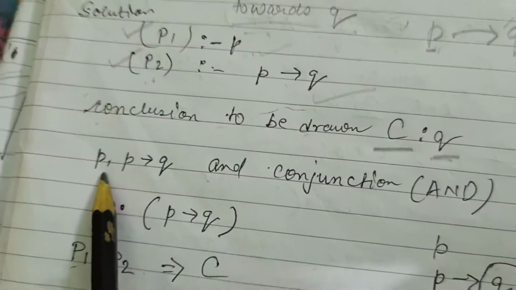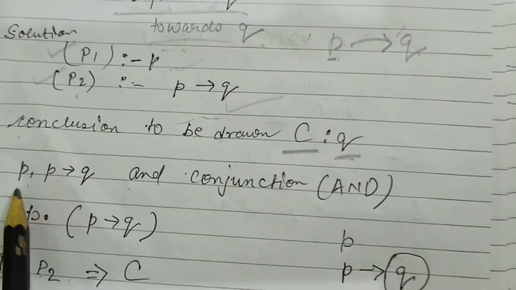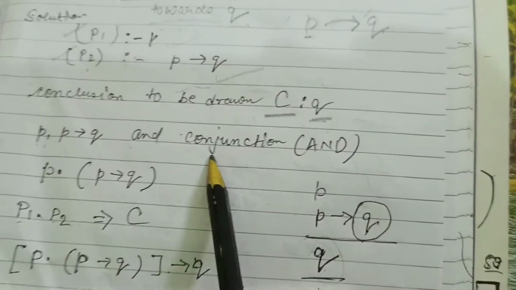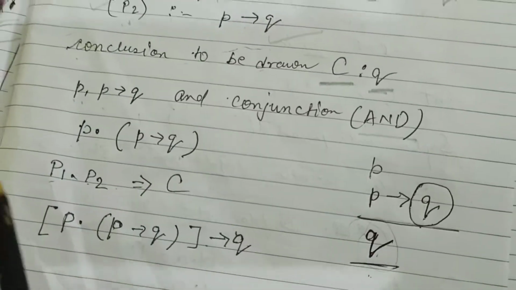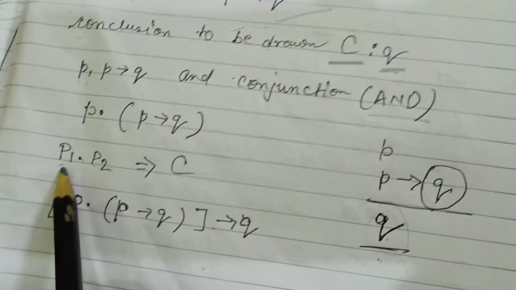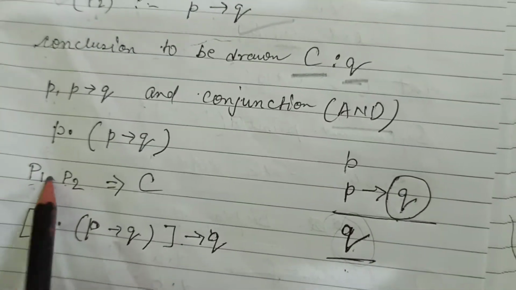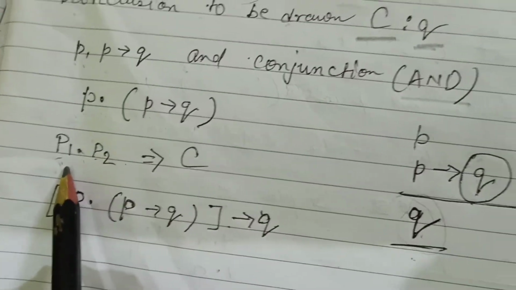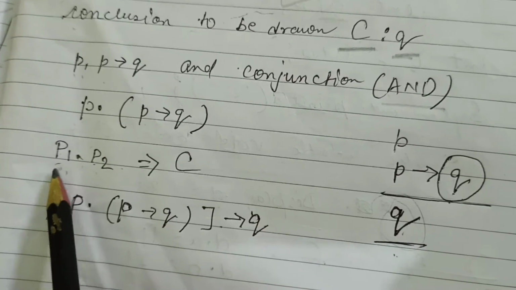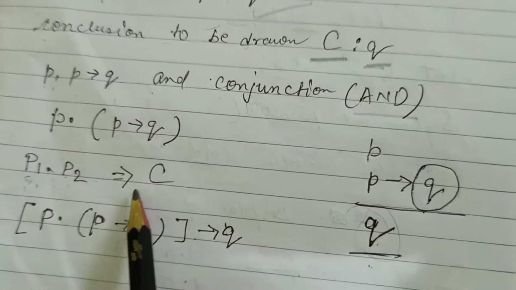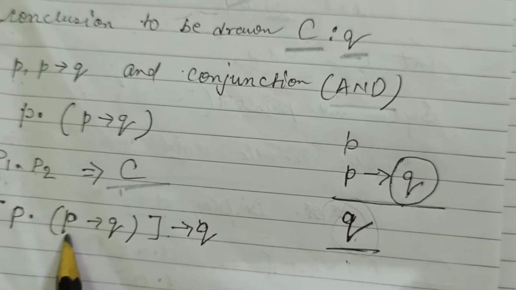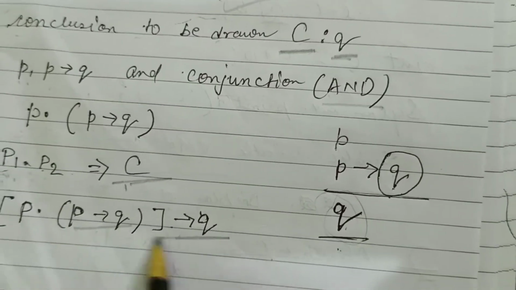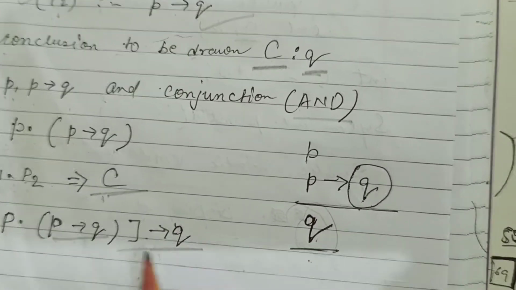Now we have to see two things here: P is conditional to Q, and the conjunction AND operator, P and P is conditional to Q. When we write P1 and P2, premises 1 and 2 with the AND operator, it is conditional to the conclusion, with the symbol C. So we write P and P conditional to Q, inference towards Q. How we can write it with a truth table, we'll see in this video.